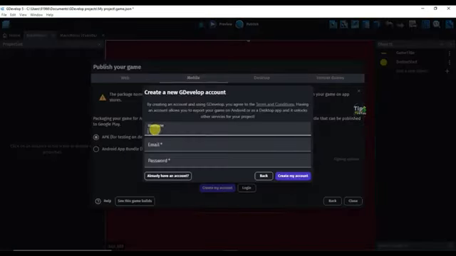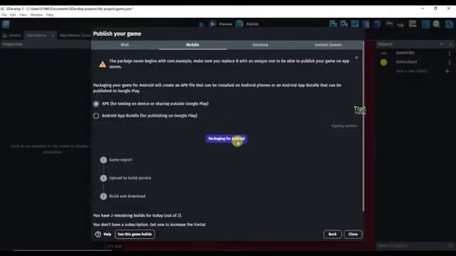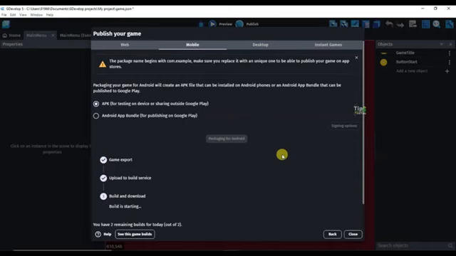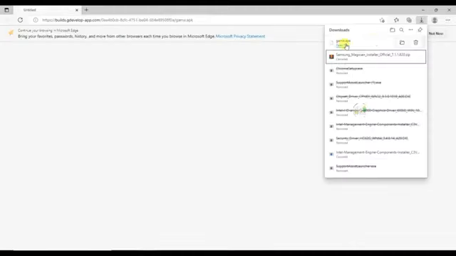Now type your username, type your email address and type your password. Guys, I have already created an account on this software. I'm going to log in. Click on the packaging for Android button. It will take some time to export this game as an APK file. Click on the download button. Here you can see this game has downloaded.